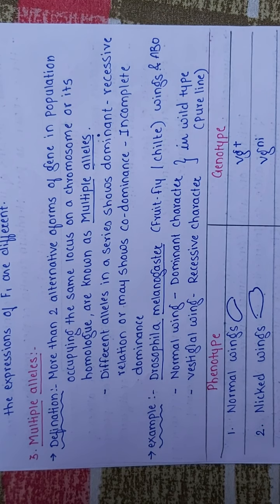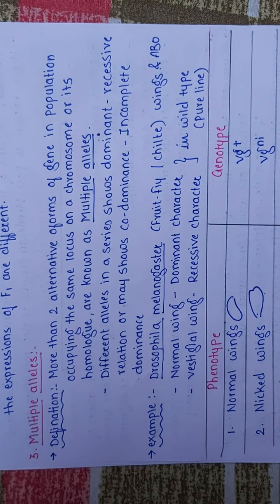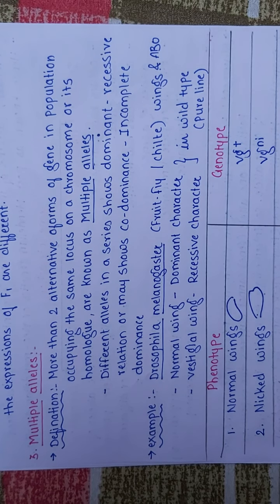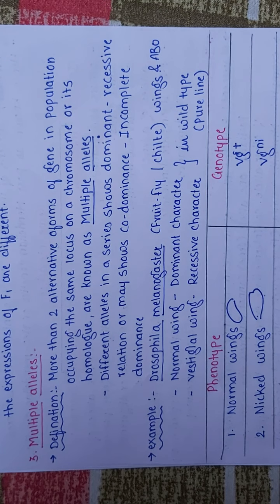Next, again from the intragenic interaction, is multiple alleles. What is the definition of multiple alleles?